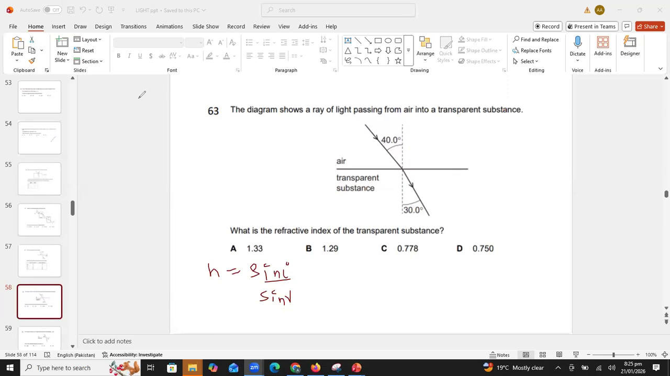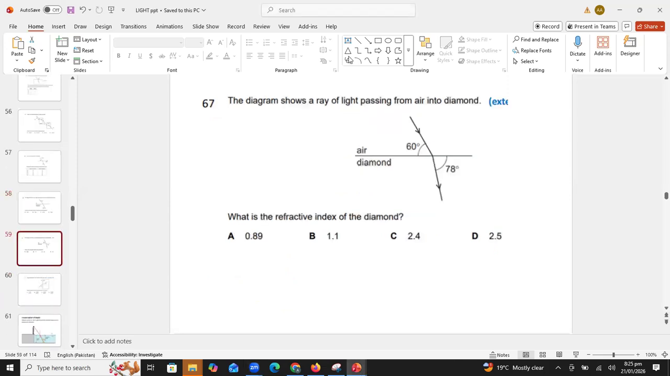Okay, so these questions are very easy. Two questions are remaining. Then we will start the next topic, that is total internal reflection.